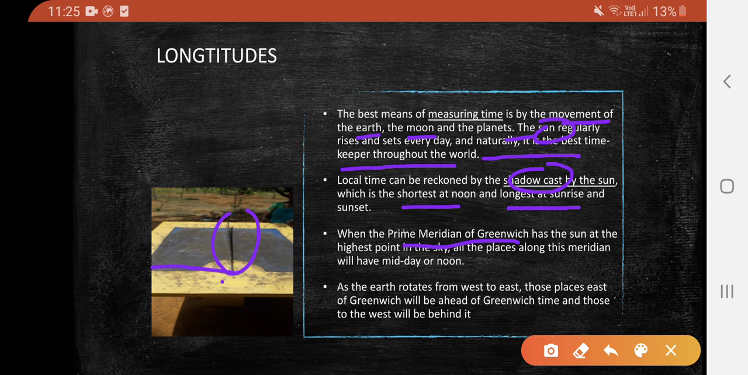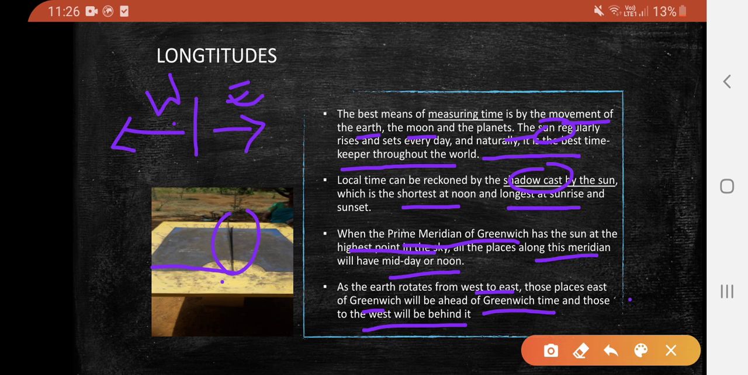When the prime meridian of Greenwich has the sun at the highest point in the sky, all places along its meridian have midday or noon. As the earth rotates from west to east, the places east of Greenwich will be ahead of Greenwich time, and those west of it will be behind it. So if this is the Greenwich line, the time will be ahead to the east, and behind to the west.